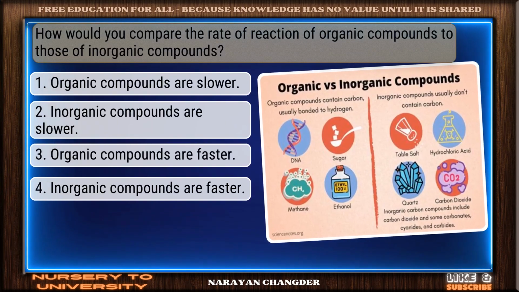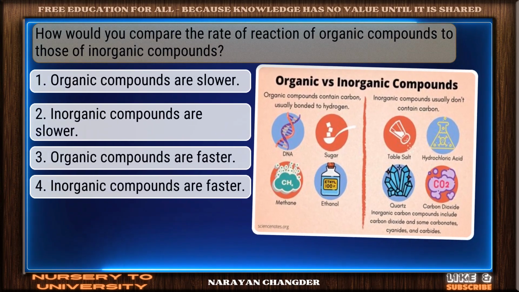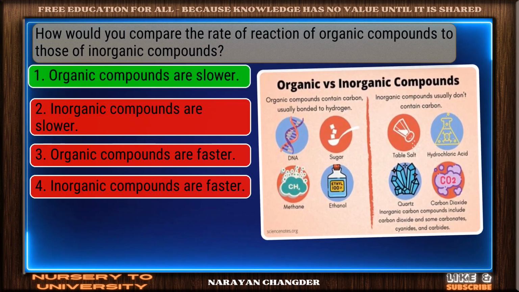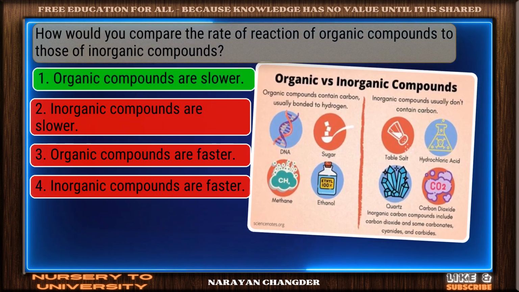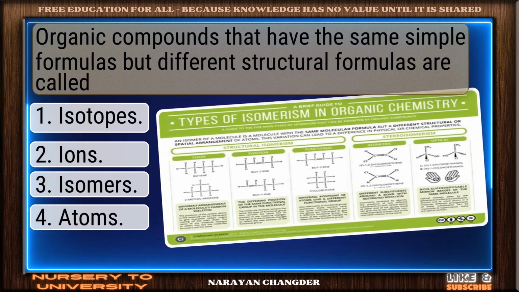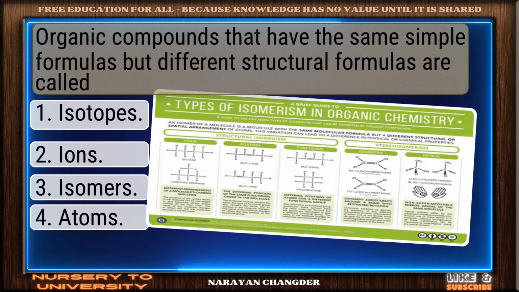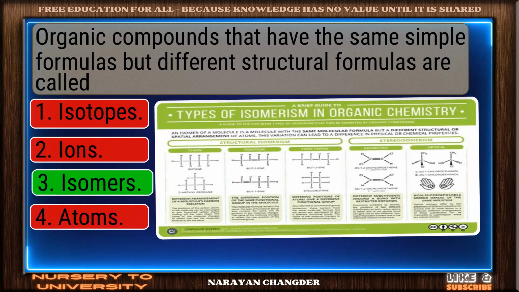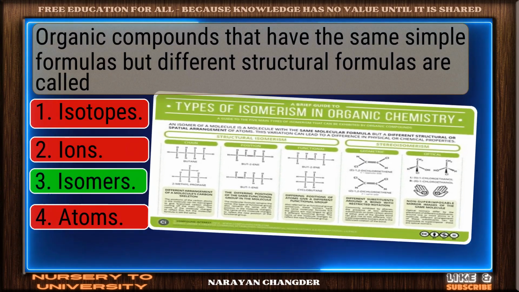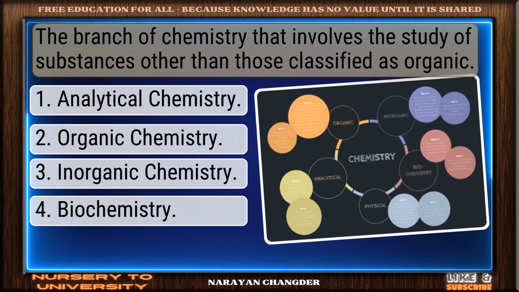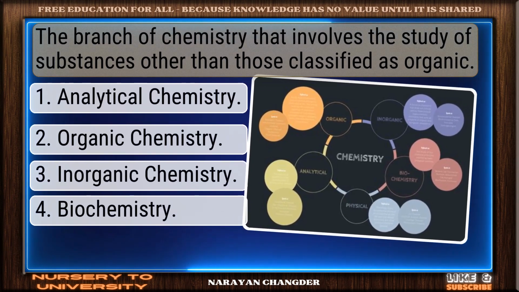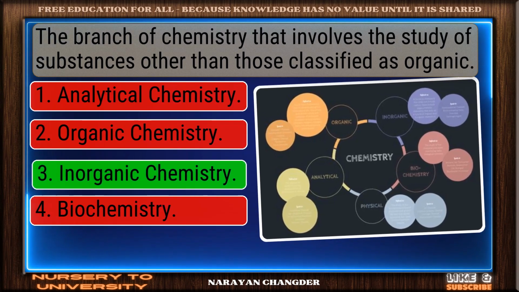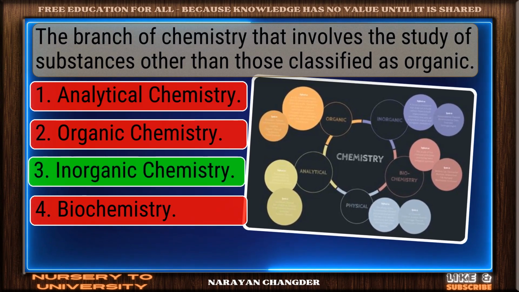How would you compare the rate of reaction of organic compounds to those of inorganic compounds? Excellent. Organic compounds are slower is a brilliant choice. Organic compounds that have the same simple formulas but different structural formulas are called... Correct response. Isomers is the most accurate answer. The branch of chemistry that involves the study of substances other than those classified as organic. Correct. Inorganic chemistry is the right answer.